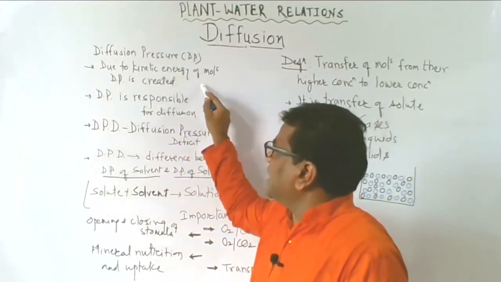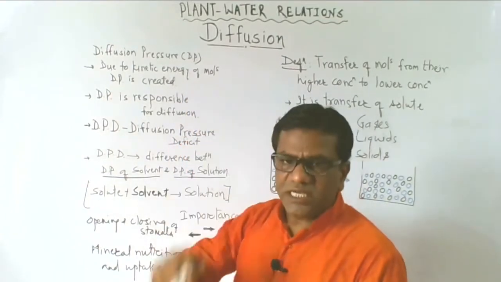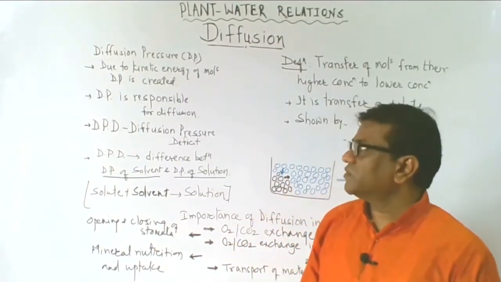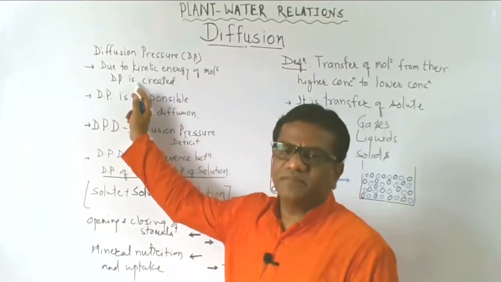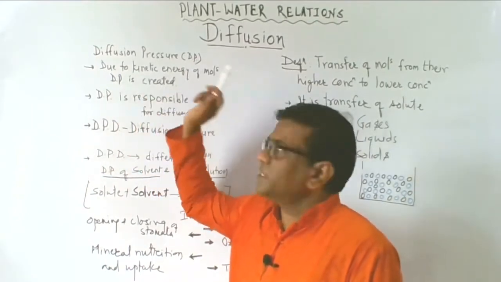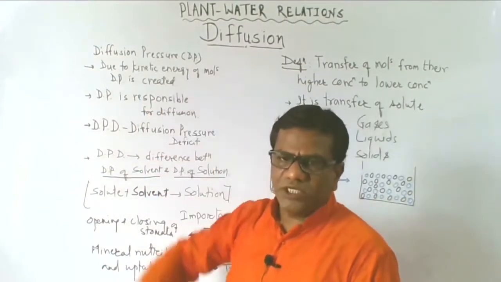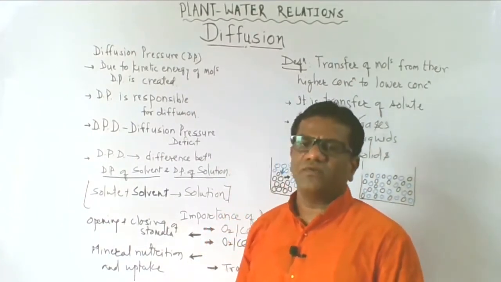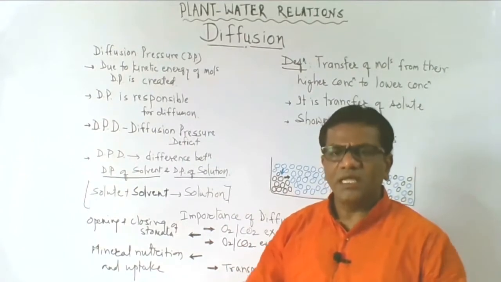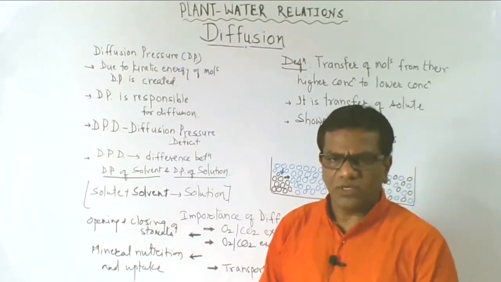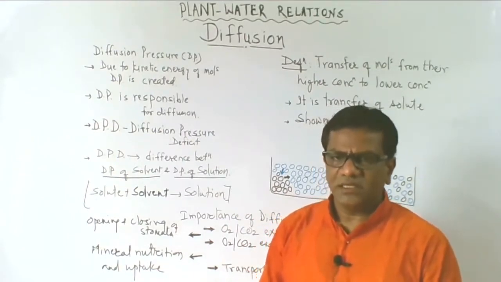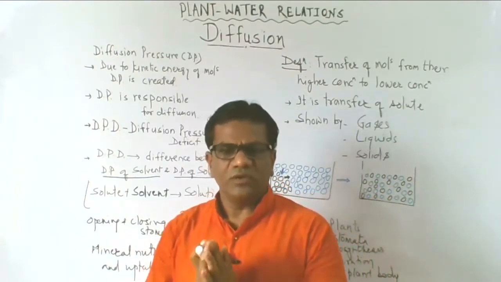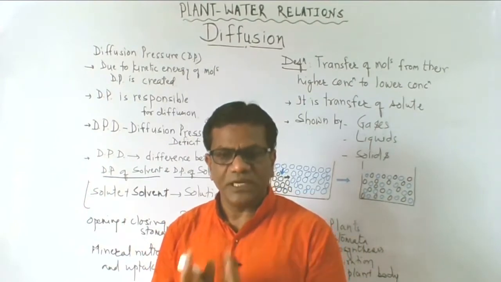Now due to this kinetic energy, a pressure is created in the molecules, and that pressure is known as diffusion pressure, DP. Diffusion pressure is the pressure created due to the kinetic energy of the molecules. Anything that has molecules has kinetic energy in the molecules, and due to that kinetic energy the molecules show diffusion pressure.